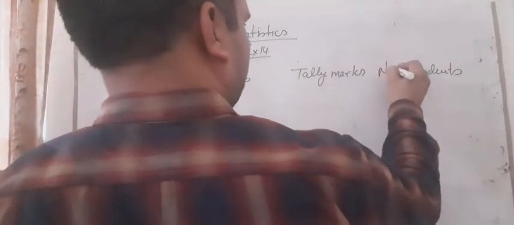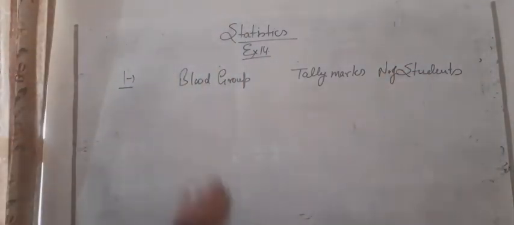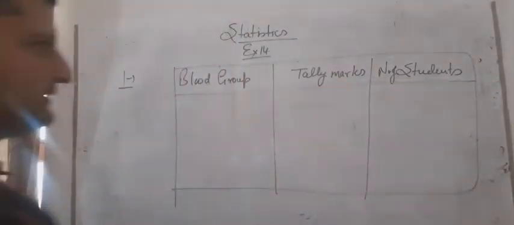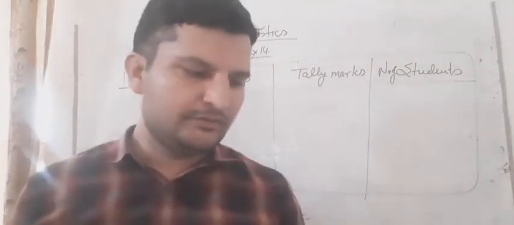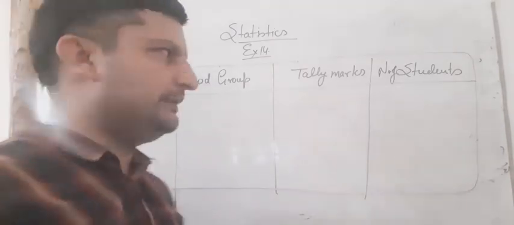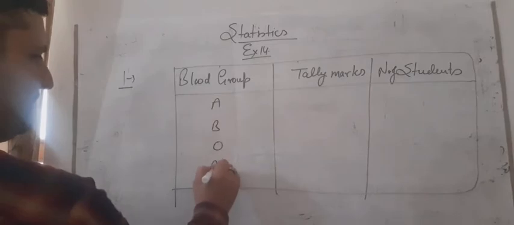The blood groups are there in your book. Students, it is given that the blood groups are A, B, O and AB.